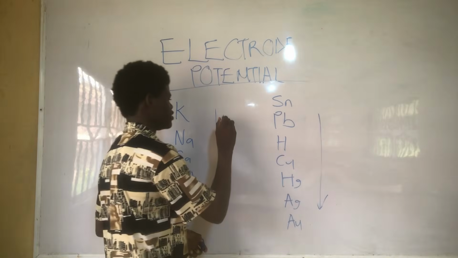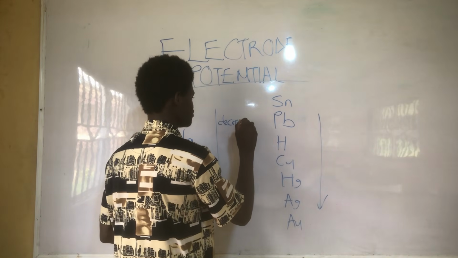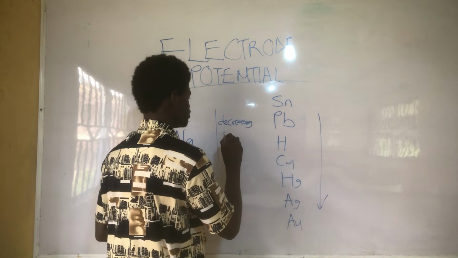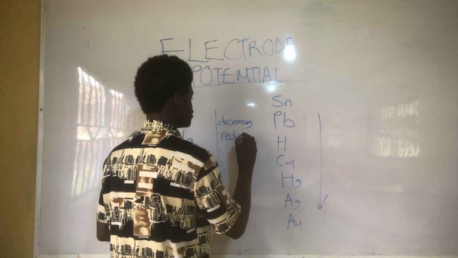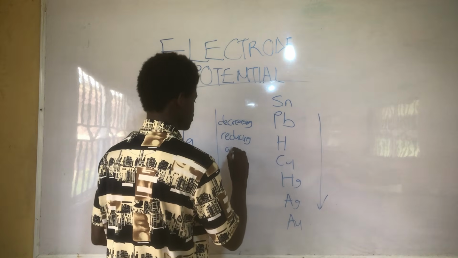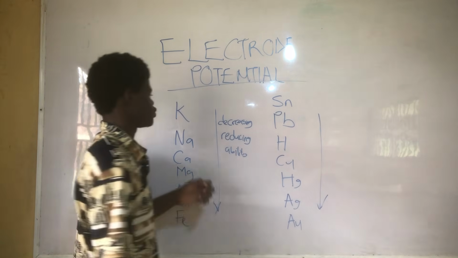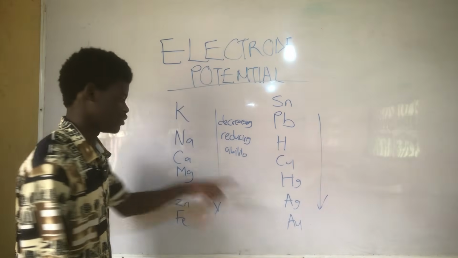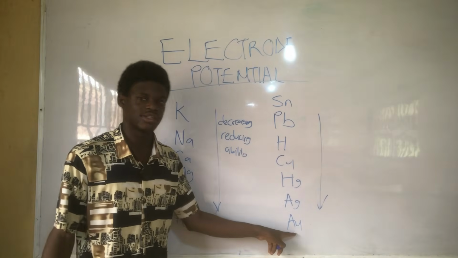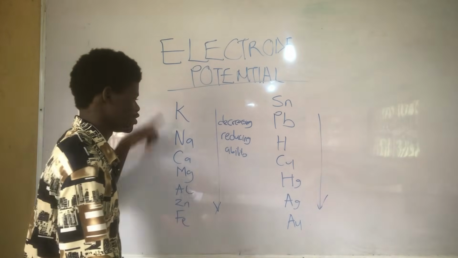So this is decreasing reducing ability. That shows that potassium is more electropositive than gold, and gold is the least electropositive in this series.